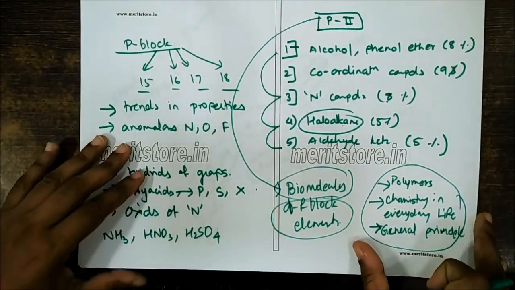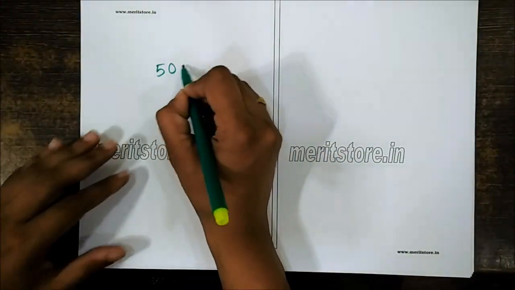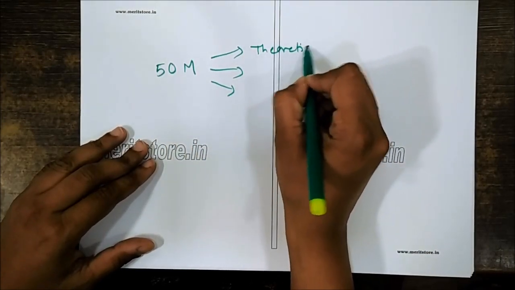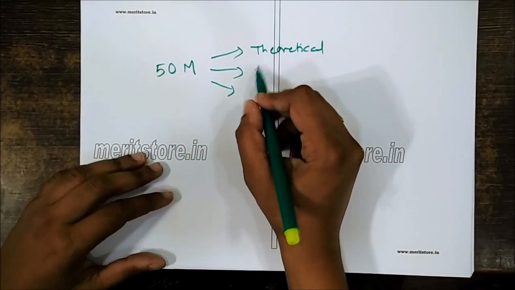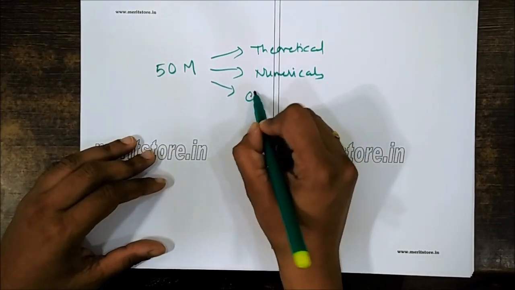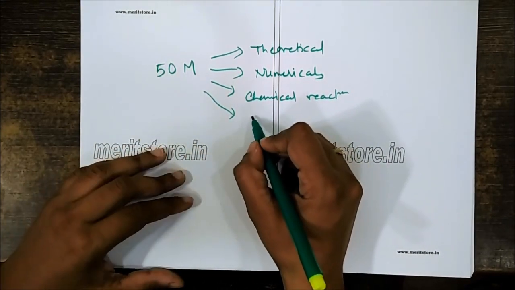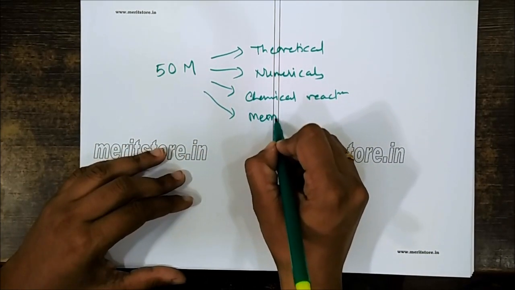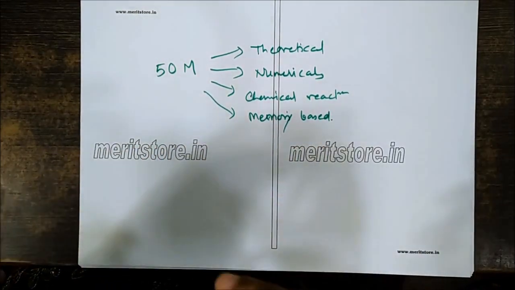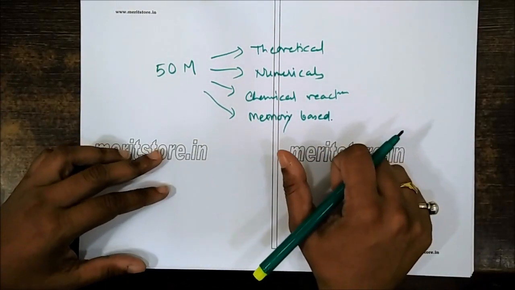Now for these particular questions, out of this 50 marks, you will find certain questions which are really theoretical. Then there are some questions related to numericals, then related to chemical reactions, and finally there are some memory-based questions, where they can ask you about the color of the complexes, or structure-related things.